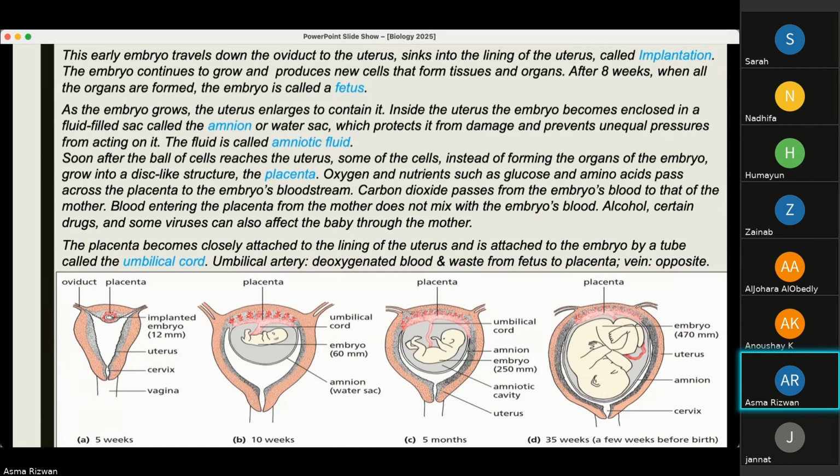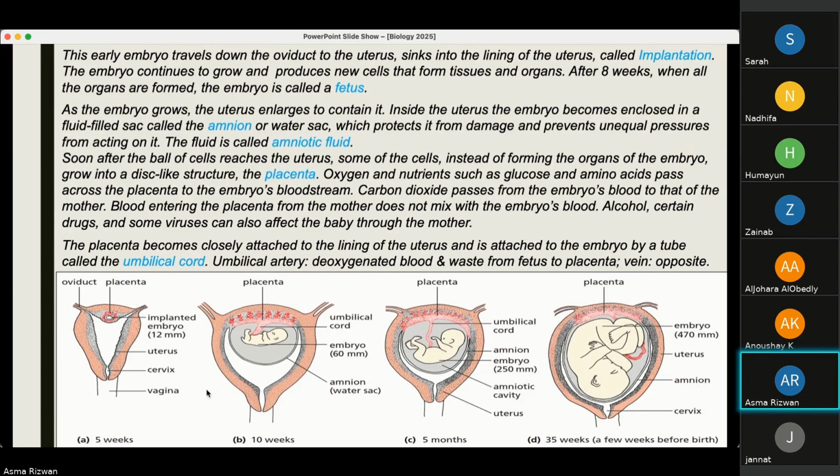The embryo continues to grow and produces new cells that form tissues and organs. At 8 weeks, when all organs are formed, the embryo is then called a fetus. It then keeps on growing. The uterus enlarges to contain it. You can see it here at 5 weeks, and after 8 weeks, you can see it has formed a fetus.